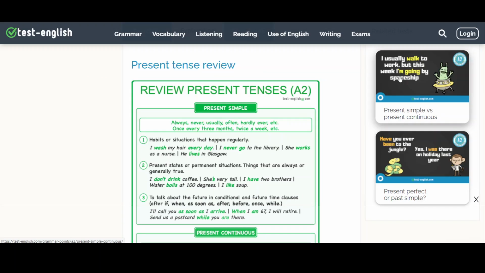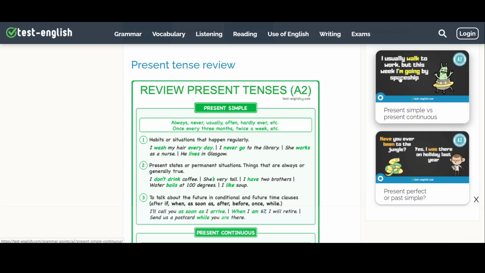With the present simple, we often use adverbs of frequency. For example, always, never, usually, often, hardly ever. And time expressions like once every 3 months, twice a week, once a year, etc.